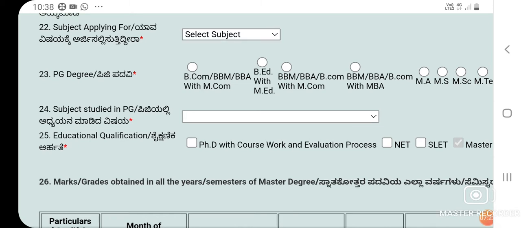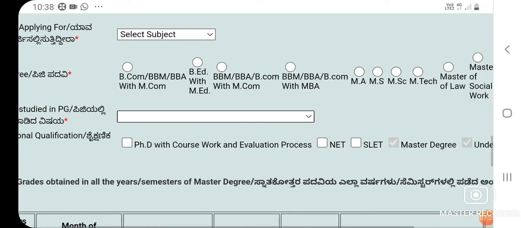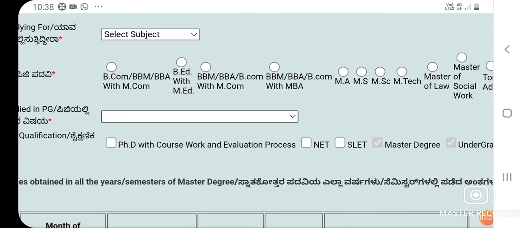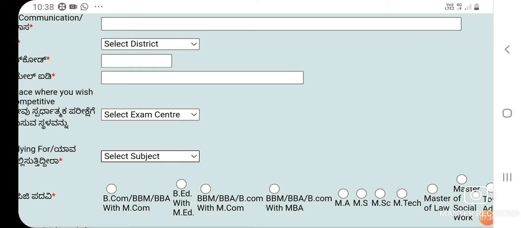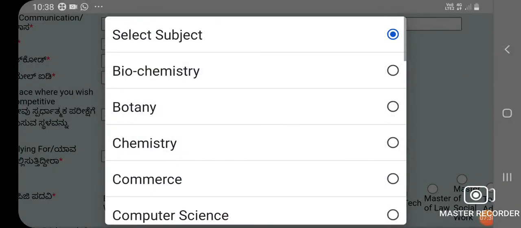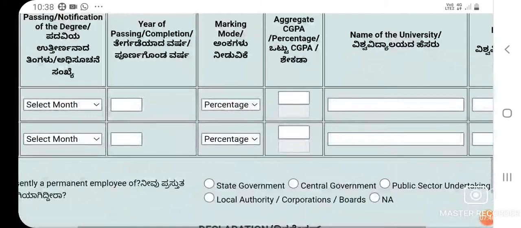And the next, after choosing the PG degree, is subject studied in the PG. If you click on this drop down, you will be getting a list. I have not selected this. If I select this MSc, I will be getting the list. So here I need to select the subject also. Let me select computer science.